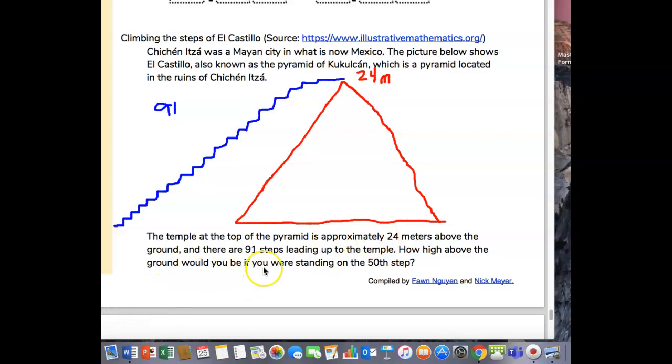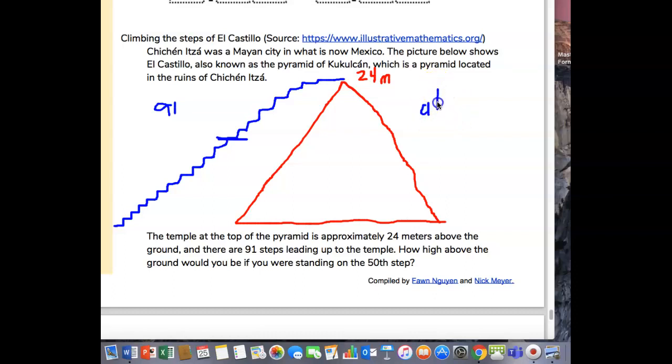All right, so how high above the ground would you be standing on the 50th step? Okay, well, guys, we're just going to kind of round off. This is about 100. 50th would be about right in the middle. It's probably a little more than a half because it's not quite 100. So the 50th step would be a little more than half. So what's half of 24? We know that is 12. So let's go a little more than half of 24.